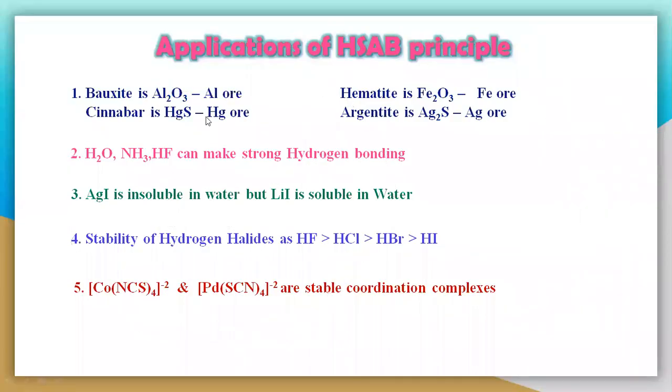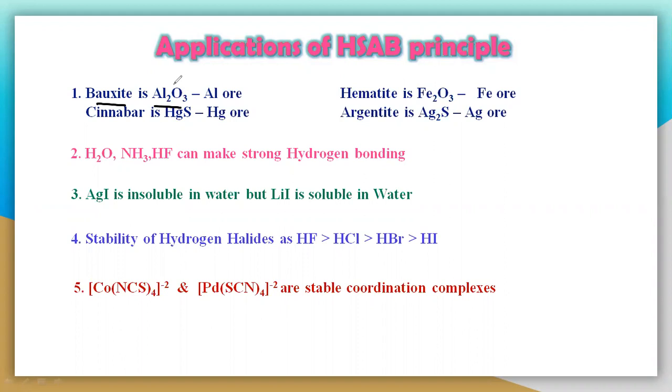See here, we will understand this HSAB principle with applications. First, let us understand what the importance of this HSAB principle is, why we need to study this. Let us take one simple example. This is a bauxite ore, which is an aluminum ore. You know that ore is where we have to extract certain metals like aluminum. Aluminum is found in the earth's crust in an ore called bauxite. Bauxite is an ore containing Al2O3.